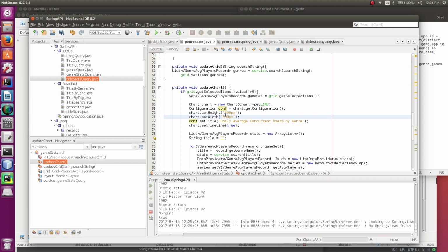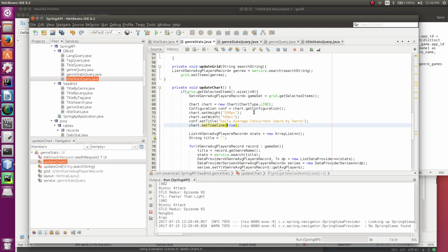I don't know why you can't just remove a series, but my solution is just to recreate the chart every time the chart is supposed to be updated. Which is not ideal, I am sure, from a work factor standpoint, but that's just the only way I could find to do it that worked. I set timeline to true to indicate that it's a time series chart.